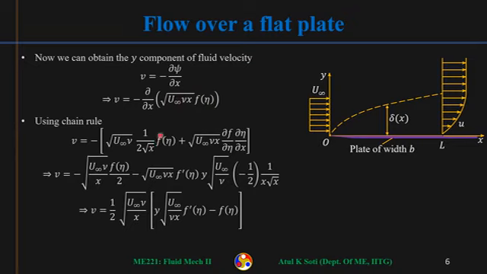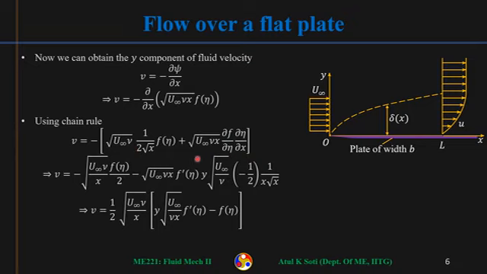So f of eta and then the differentiation of this, and then plus this thing, the derivative of f of eta with respect to x. That can be written as del f by d eta into del eta by del x using the chain rule.